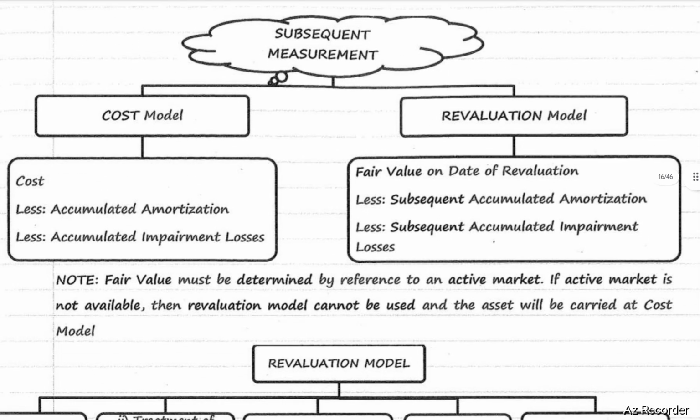Next, subsequent measurement of intangible assets. There are two models, cost model and revaluation model, for subsequent measurement of intangible assets. In case of cost model, intangible assets will be measured at cost less accumulated amortization less accumulated impairment loss. In case of revaluation model, intangible assets will be valued at fair value as on the date of revaluation less subsequent accumulated amortization and subsequent accumulated impairment losses.